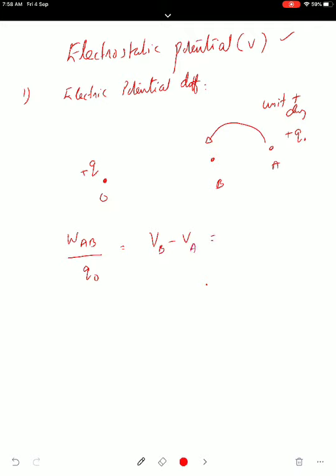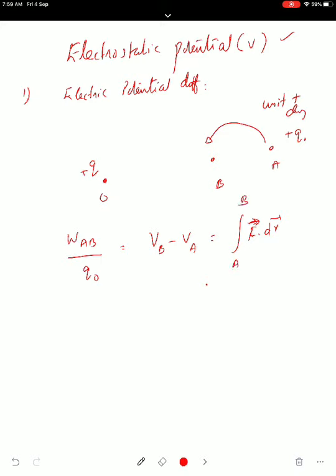How can you calculate this? As it's a work done, work done can be calculated by F dot dr, the dot product of force and displacement. So here I am writing it as a line integral of F vector dot dr vector. From where to where? We have to take from A to B.